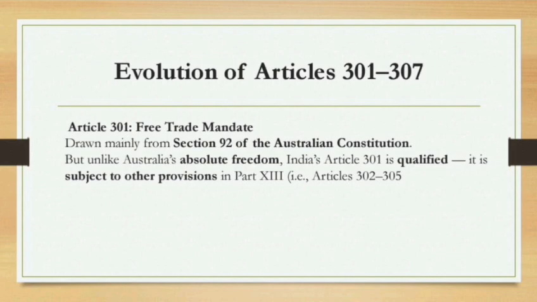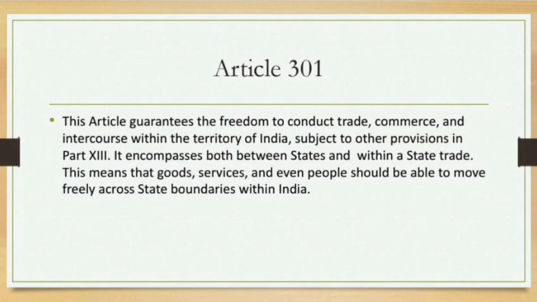Actually, we borrowed this article from the Australian Constitution and the USA as well. In the Australian Constitution there is absolute freedom, but in India, Article 301 has some reasonable restrictions. That is the difference between India and Australia. And let's move on to the definition of Article 301.